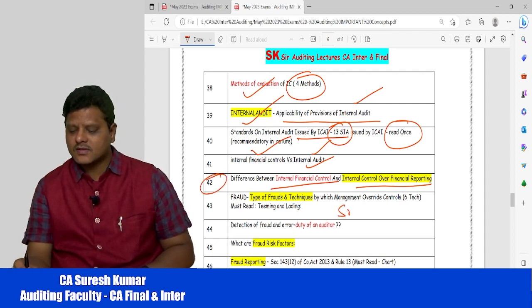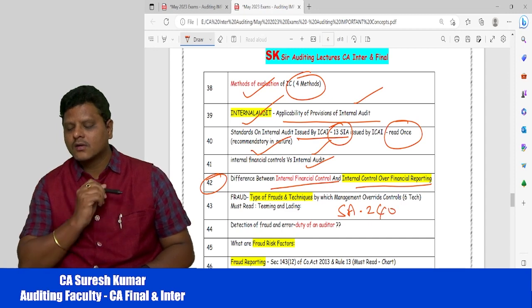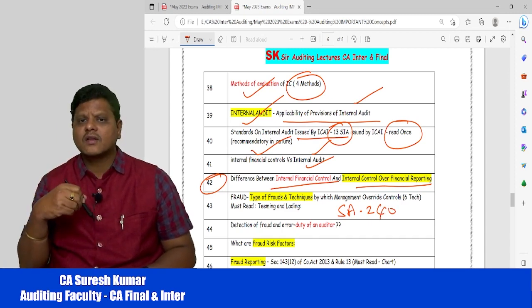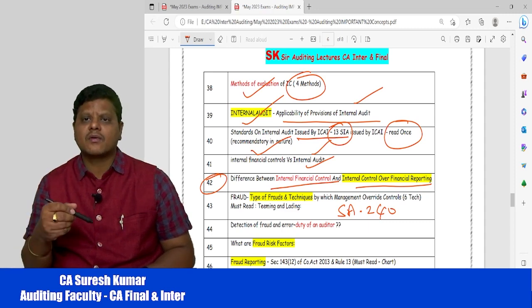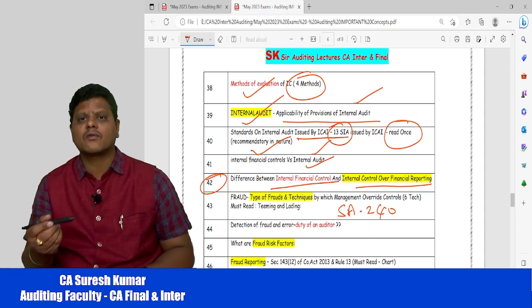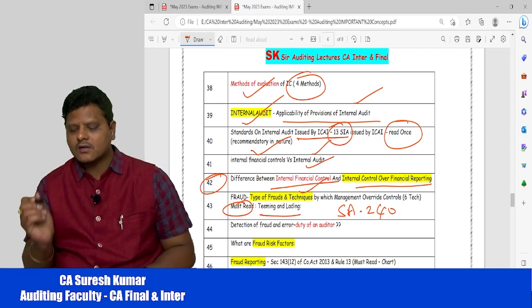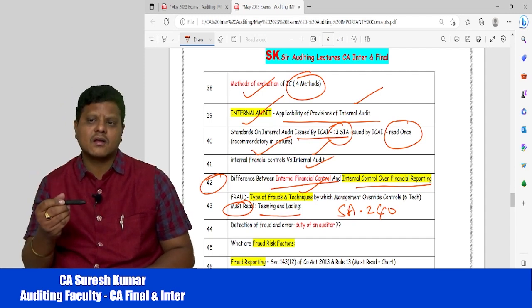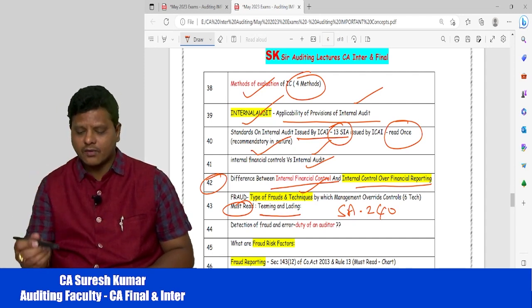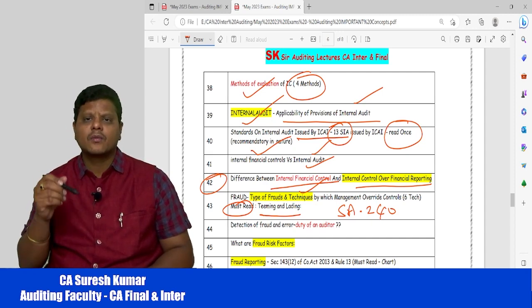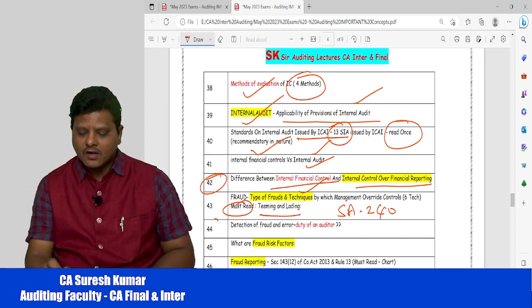Then coming into SA 240, fraud. Now what is fraud, the types of fraud, what are the techniques by which management can commit fraud, then management responsibility for fraud, auditor responsibility for fraud, then the given techniques. In this, a must-read is the teeming and lading concept: what is teeming and what is lading, and how management can commit these kinds of frauds. Then detection of fraud is the auditor's responsibility. You may get frequent questions on this particular topic.